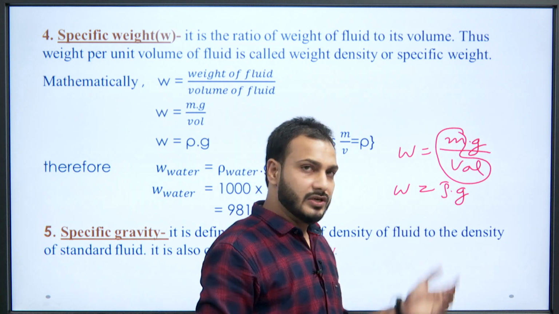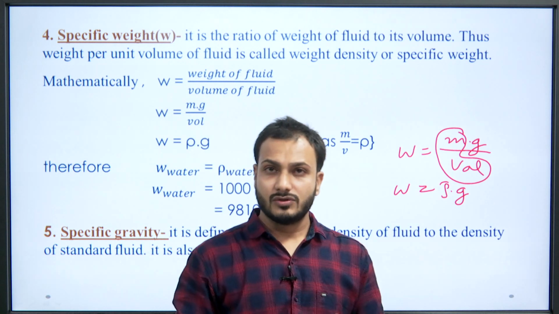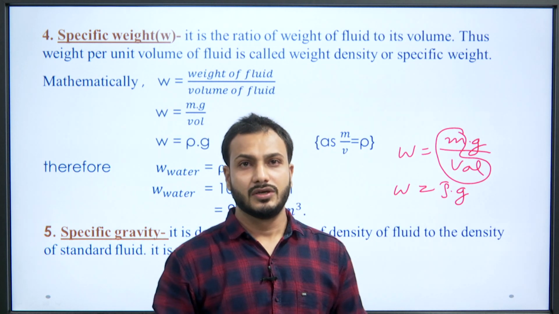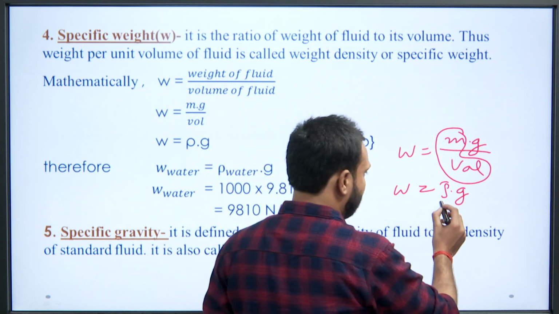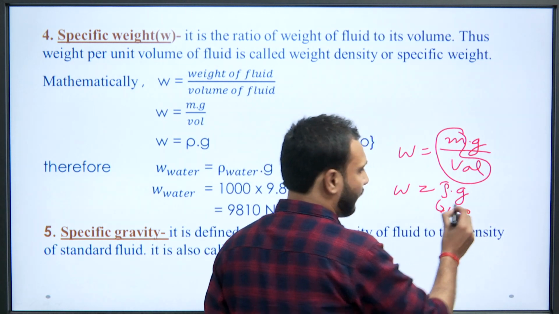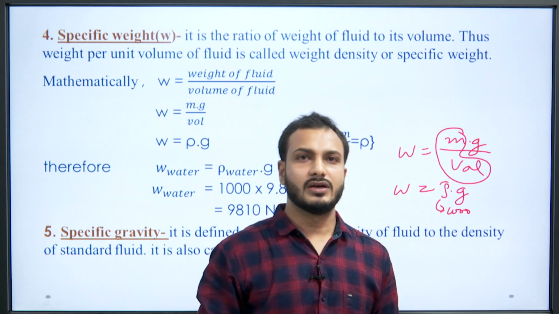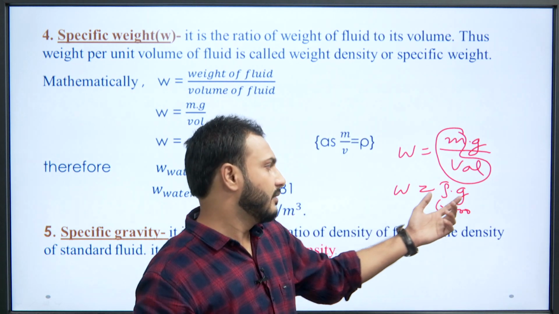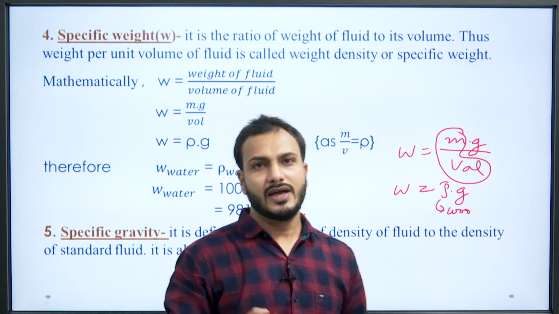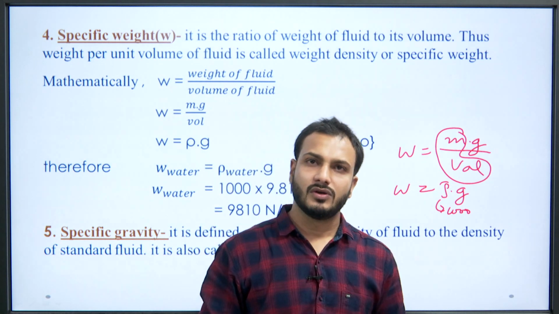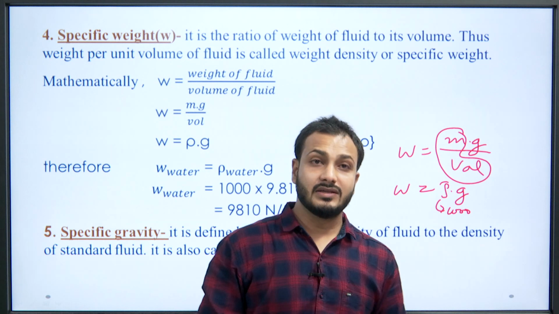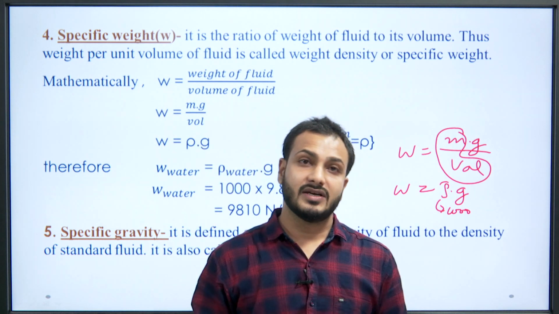Okay. So, specific weight can be formulated as rho into g, and we know the density of water is 1000. So, if we calculate the specific weight of water, 1000 will be multiplied by g, that is 9.81, and 9810 Newton per meter cube will be the value. Okay. And the fifth property is specific gravity.